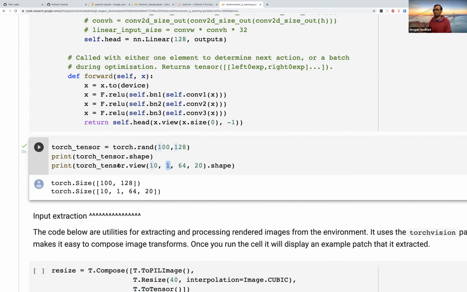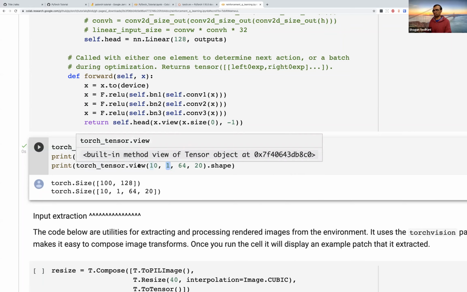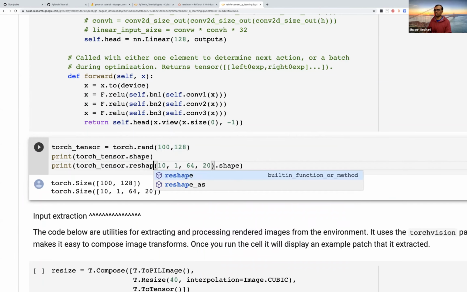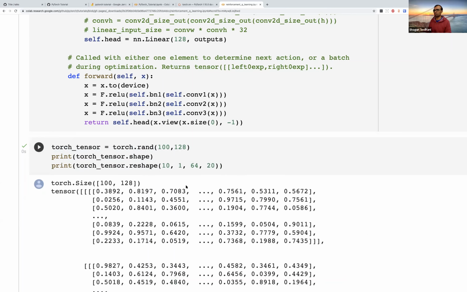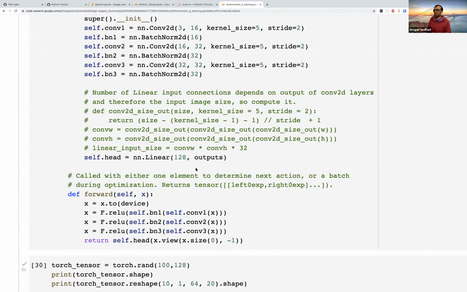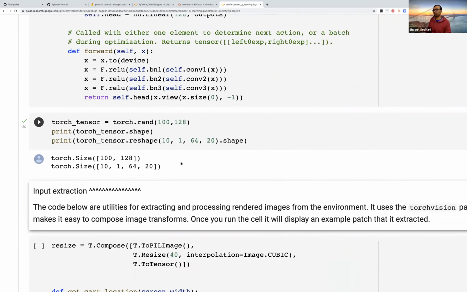Every once in a while, you might face a problem with view. We won't go into why that happens. It's basically about how memory is managed. So instead of that, you can also use this thing called reshape. I should still be putting a dot shape. So you can do a reshape as well instead of a view, and that would give you a similar effect.